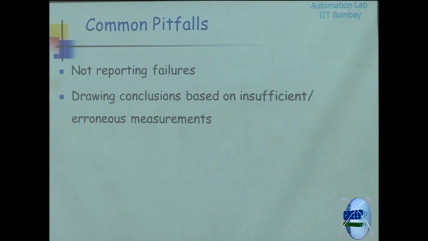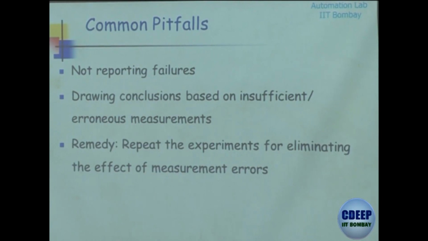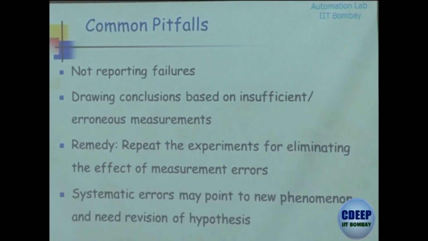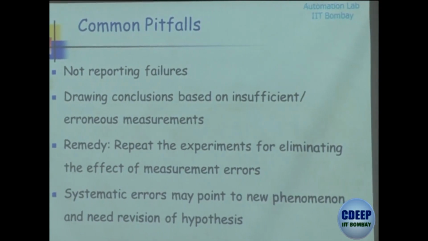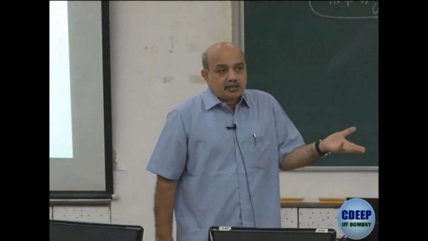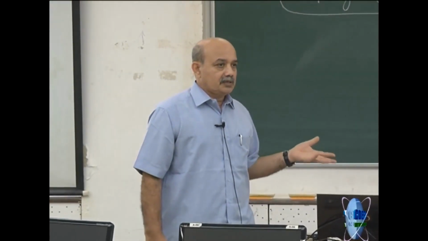Then, drawing conclusions based on insufficient or erroneous measurements, that is another common pitfall. So you should repeat the experiments, make sure that it's not a one-off result, and that multiple experiments give you the same. And finally, systematically, if there are some gross differences between the model predictions and observed behavior, maybe you have ignored something, you should revise your model. So this is very important.